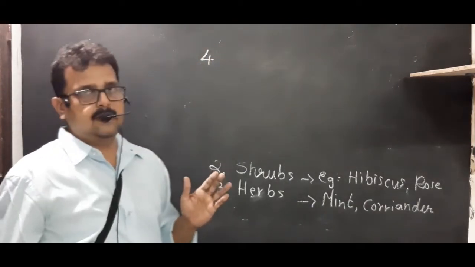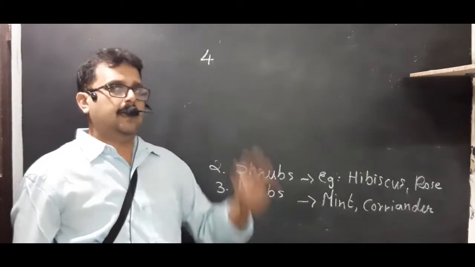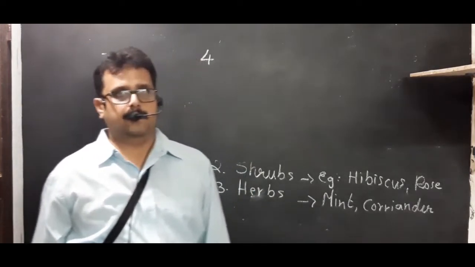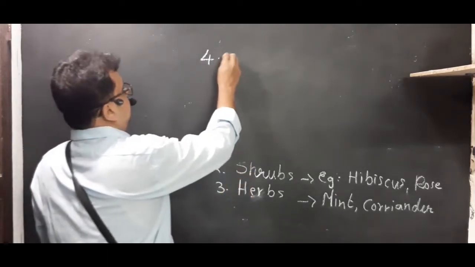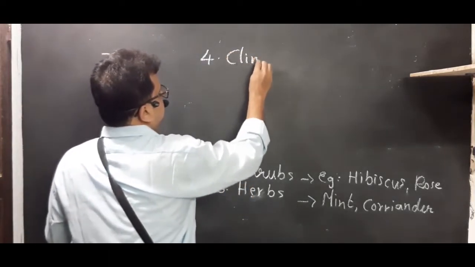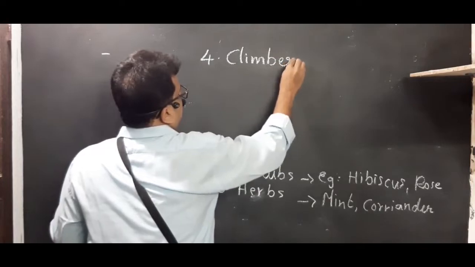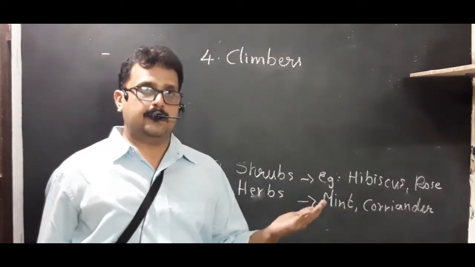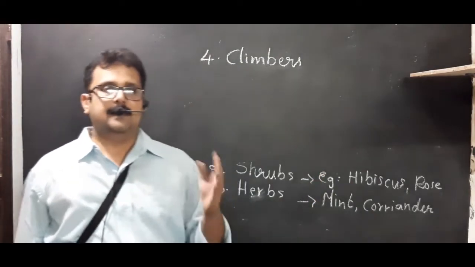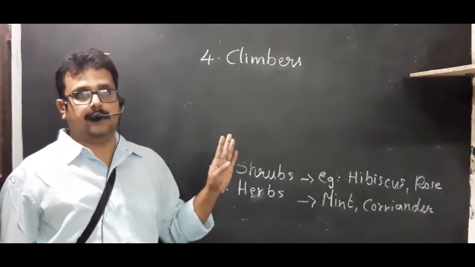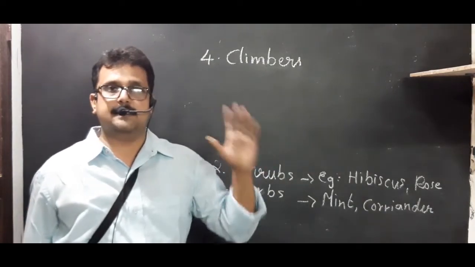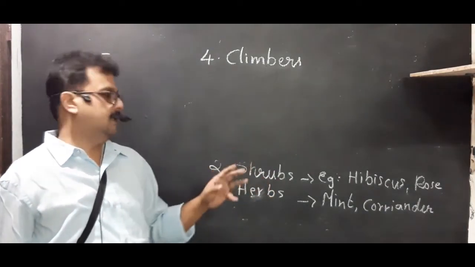There are plants which need support to climb up, isn't it? They need support to climb up. Such plants are known as the climbers. They need support because in the previous chapter we have studied that there are mainly 4 types: trees, and then climbers and creepers. Instead of that we studied that they have weak stem.